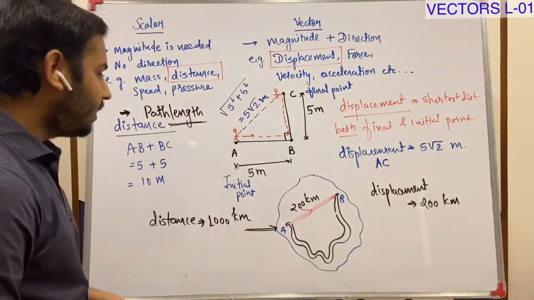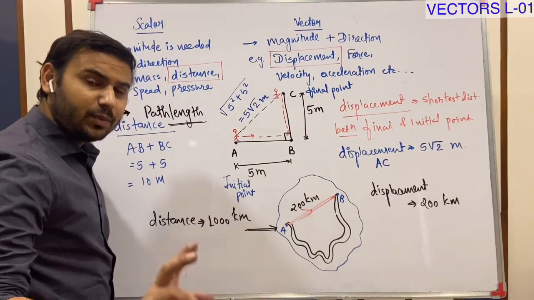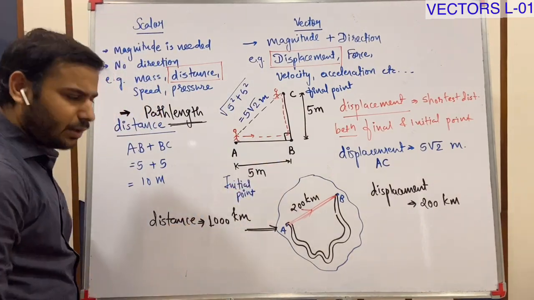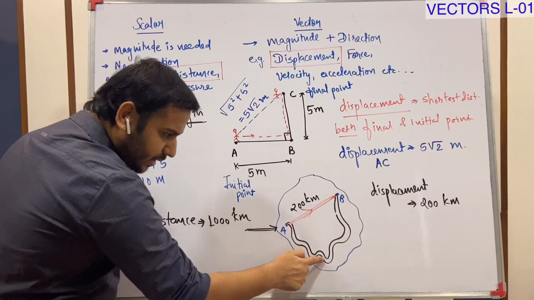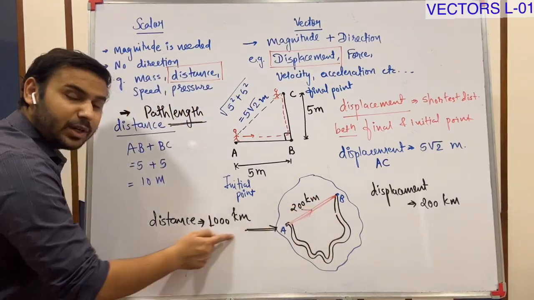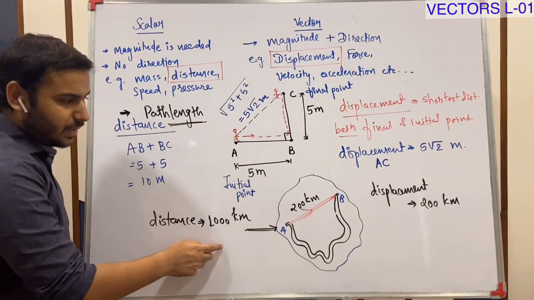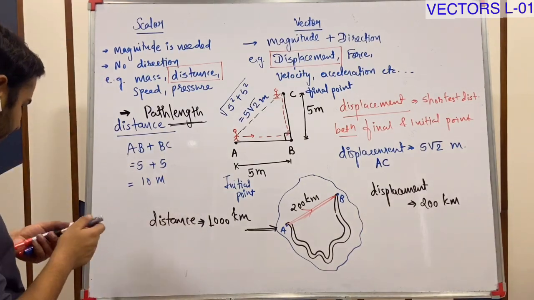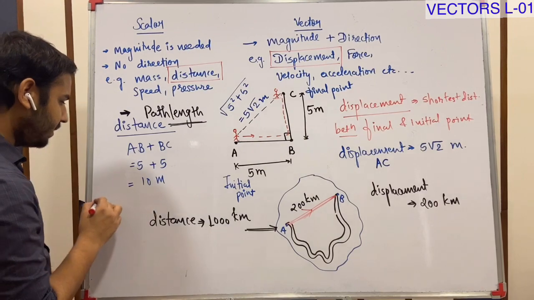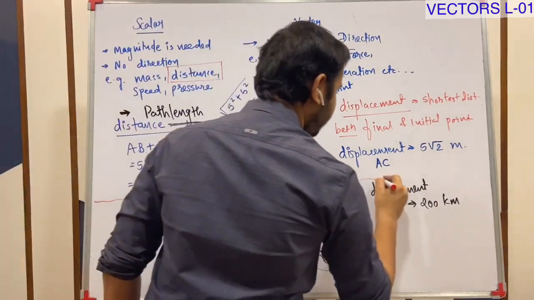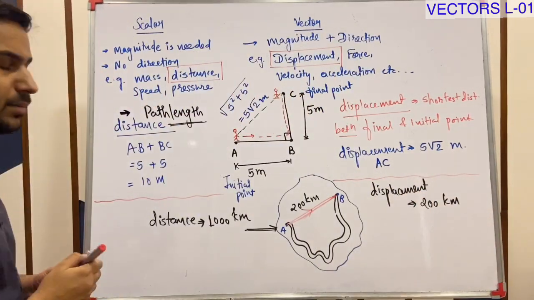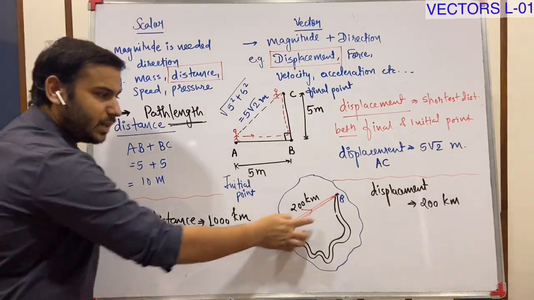Okay, see, let me give you one more example from this diagram only. A person is moving from A to B and it has covered a path length of 1000 kilometer. A to B. Okay, this is the second example. A to B, distance was 1000 kilometer.